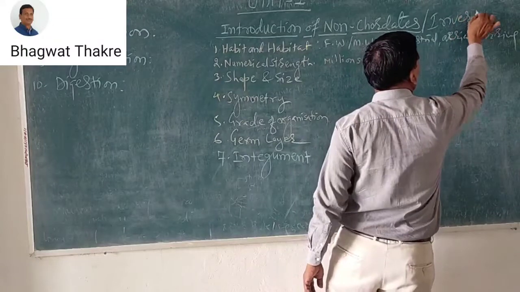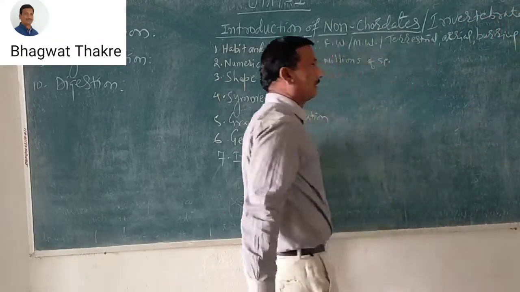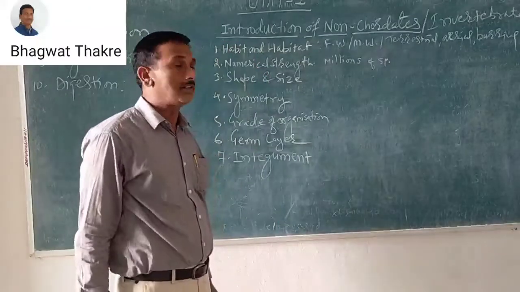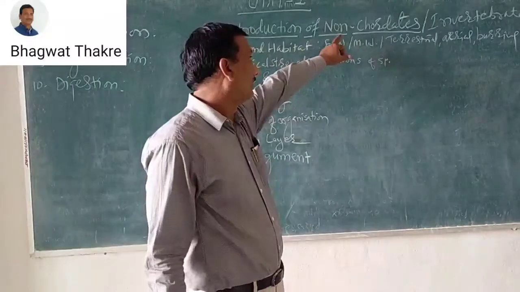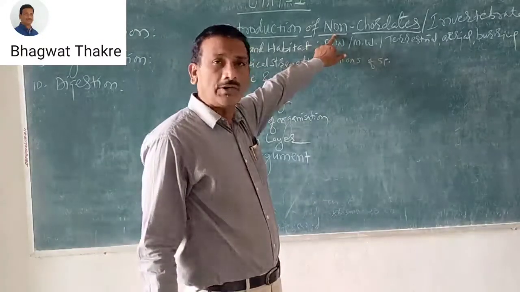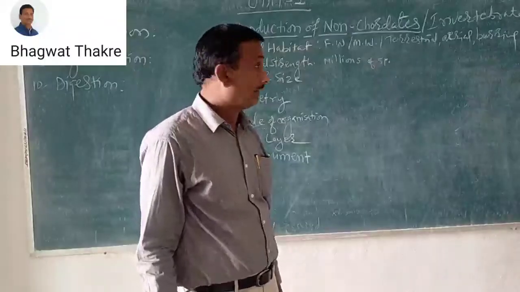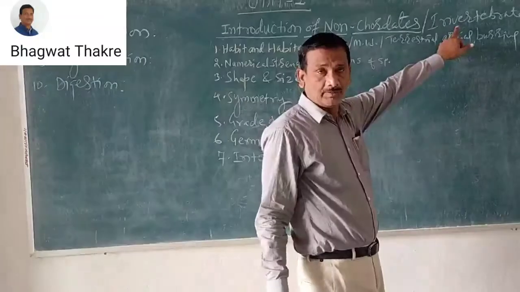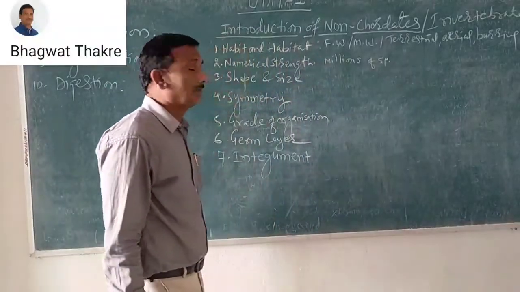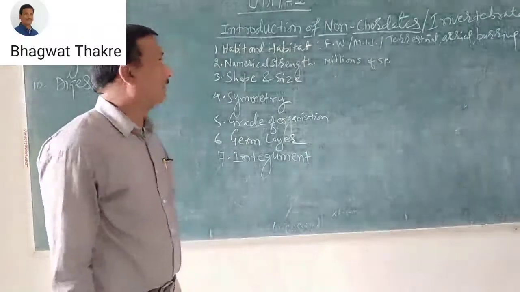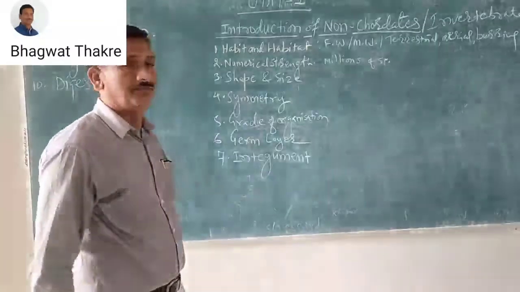invertebrates. Invertebrate animals, what is the definition? A simple definition of invertebrate animals: the absence of the chordate vertebral column is known as invertebrate. And what is the important characteristic related to non-chordate animals? The absence of vertebral column.